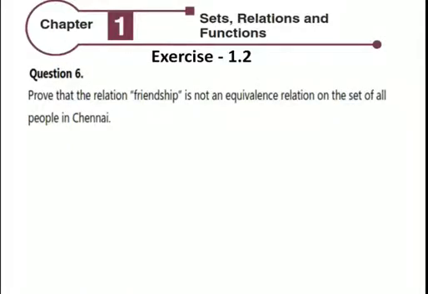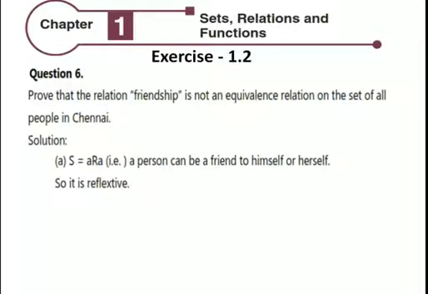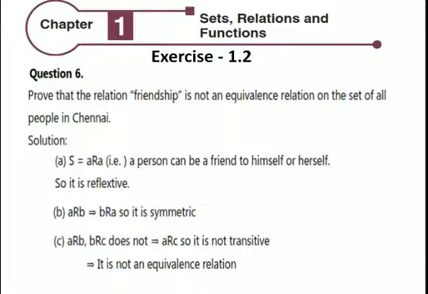Question number 6. Prove that the relation friendship is not an equivalence relation on the set of all people in Chennai. Solution: S equals A R A, that is, a person can be a friend to himself or herself, so it is reflexive. A R B, B R A, so it is symmetric. A R B, B R C does not give A R C, so it is not transitive. It is not an equivalence relation.